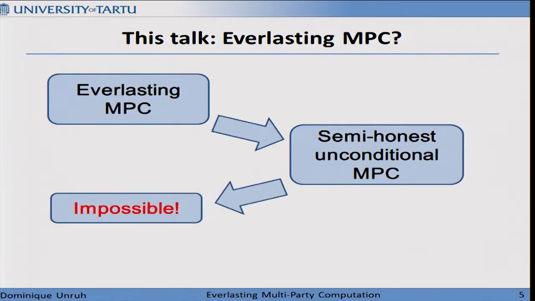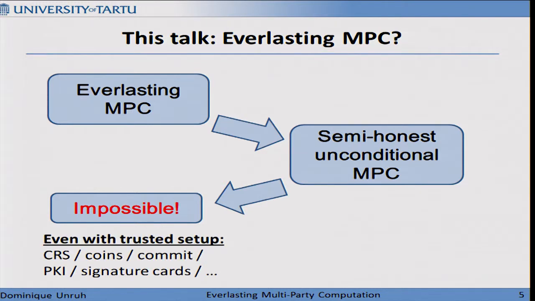And we know that this can't be realized in the plain model, without using any additional trusted parties or anything like that. In fact, you can easily generalize the known impossibility to the case where you have some trusted setup, like a common reference string, a coin toss for free, commitments, public key infrastructure, signature cards. I will tell you in a moment what signature cards are.